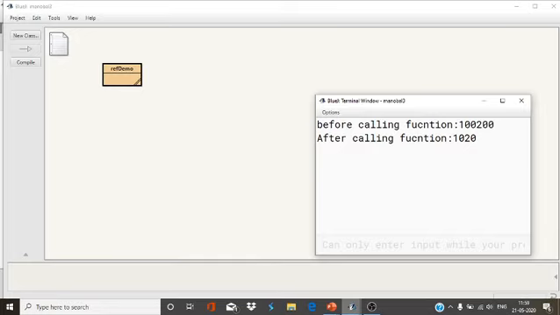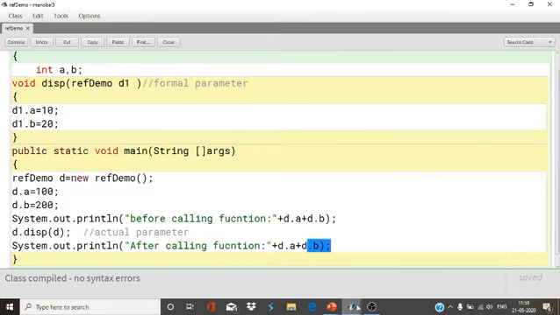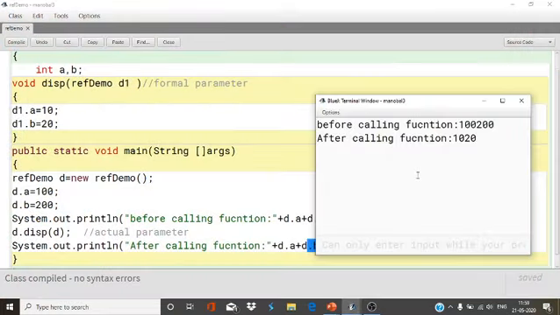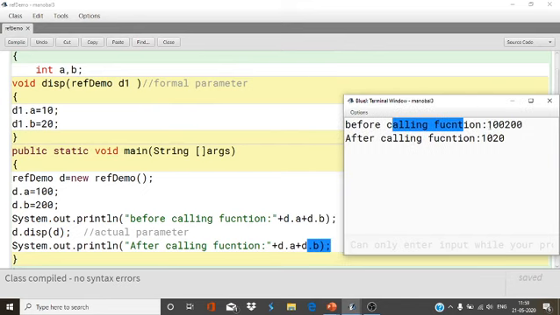See, before calling, the value of a is 100 and the value of b is 200. Now after calling this function, inside it I change the value of a to 10 and the value of b to 20.